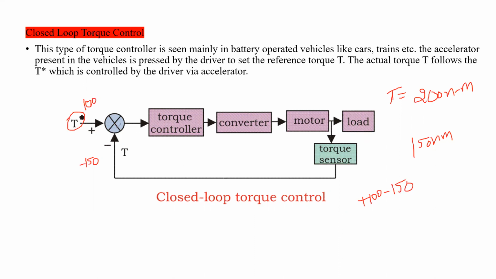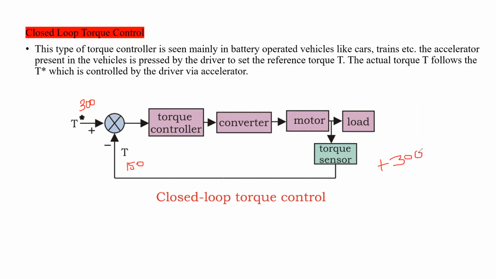Or, for example, if we take a reference value of 300, and the actual torque is 150, then plus 300 minus 150.